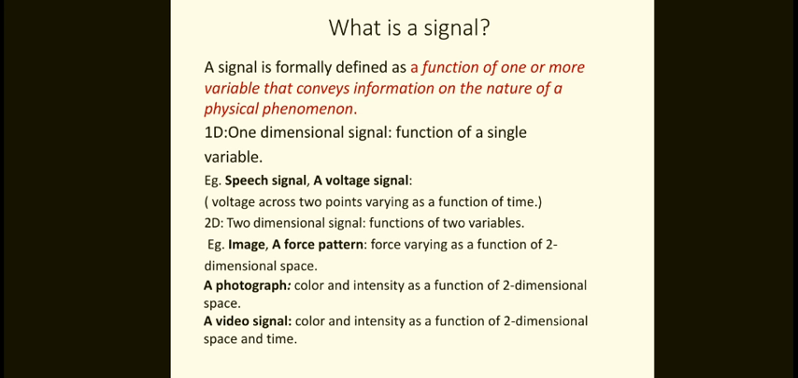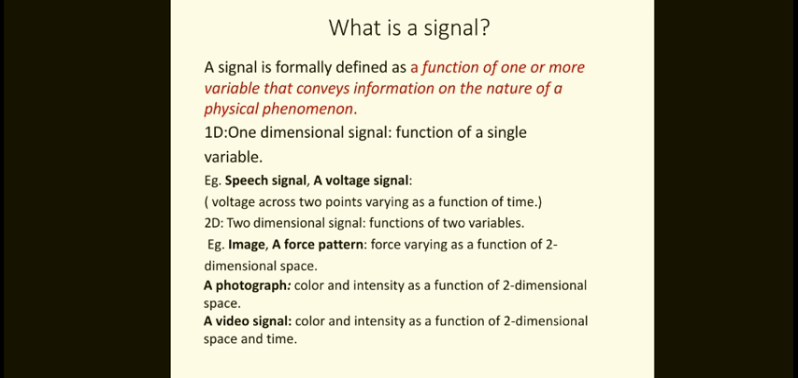Now the two-dimensional signal. As we already said, a signal is basically a function of one or more variables. One variable means either a speech signal or a voltage signal, whatever it may be. Now we come to two-dimensional signals, which are functions of two variables. An example is the image, which is a good example of a two-dimensional signal.